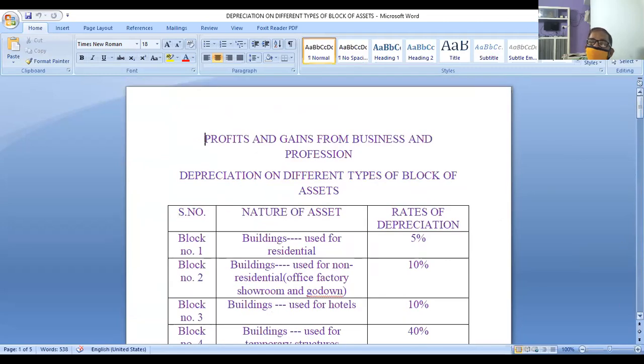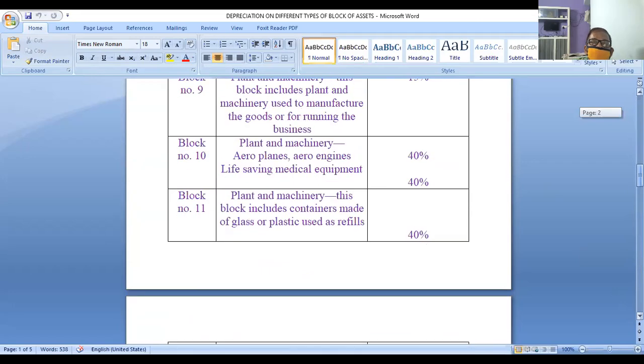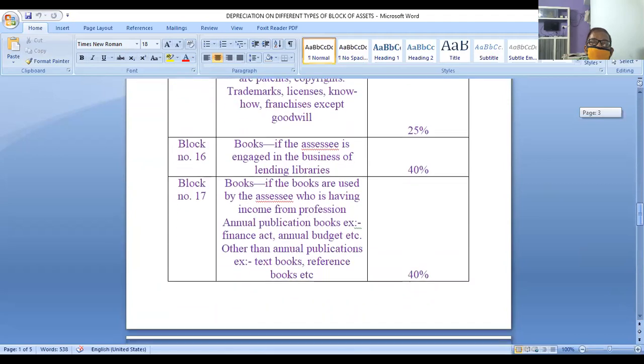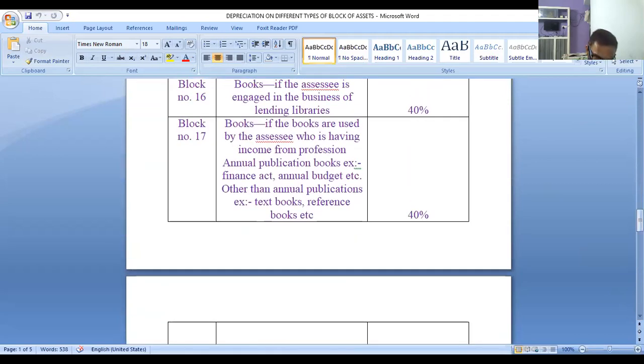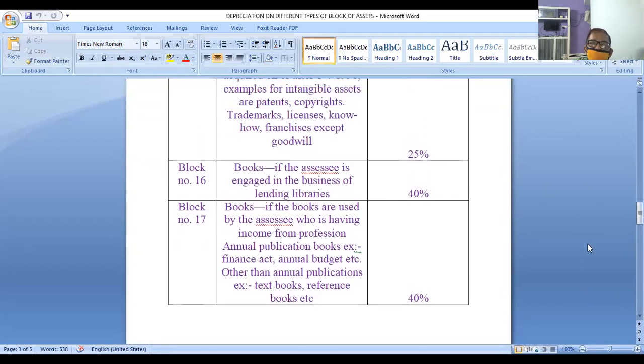Block 1 to block 13, block 1 at 5%, till block 15, sorry, till block 17 is there. Now, how to remember it in an easy way? The easy way is, if books are given, the depreciation rate is 40%. In any case, for whatever reason, you have to calculate depreciation at the rate of 40%. This is the depreciation you have to calculate.